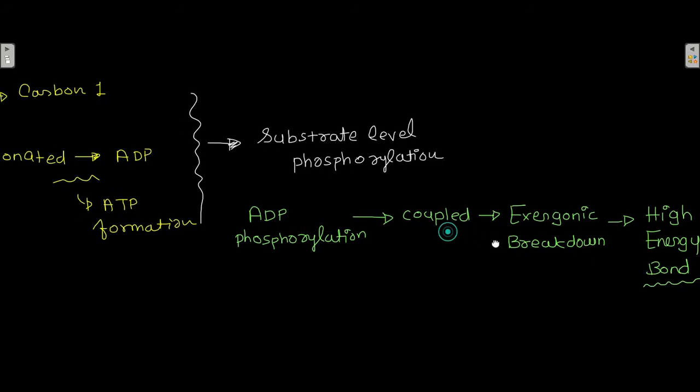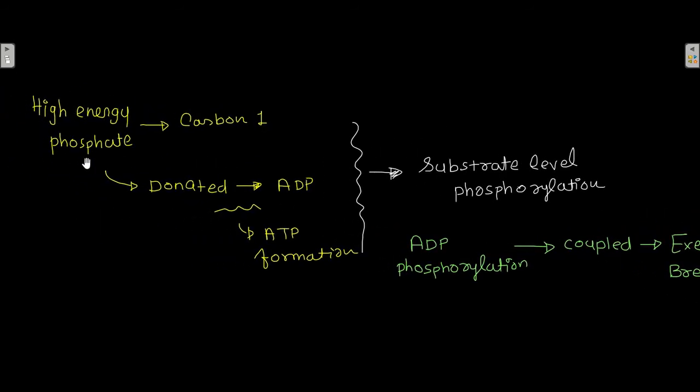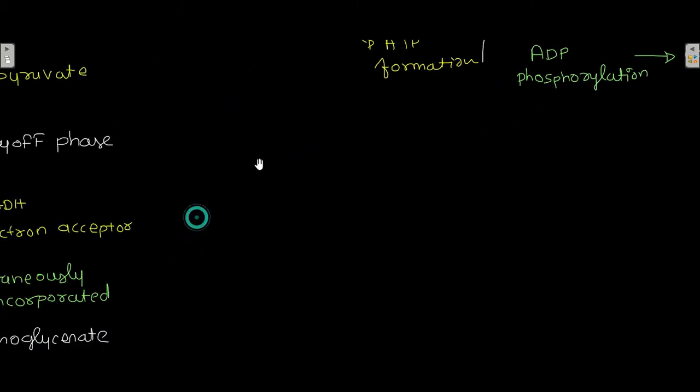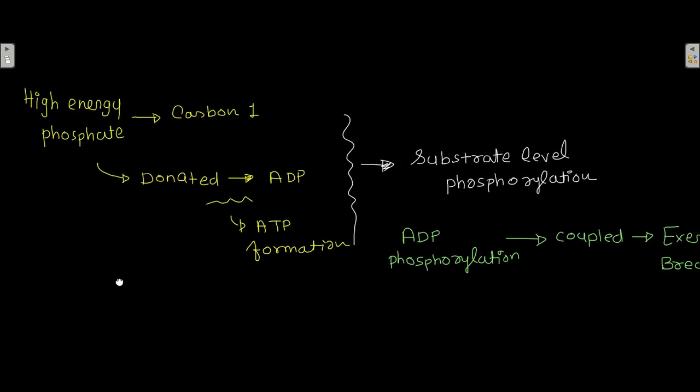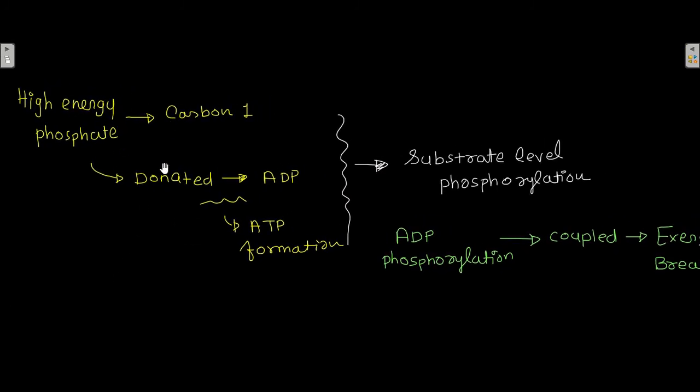Okay, the high energy phosphate bond present at the carbon 1 of this 1,3-bisphosphoglycerate is broken down, and that is causing the ADP phosphorylation, which is resulting in the ATP formation.